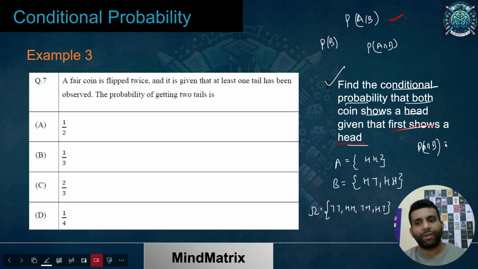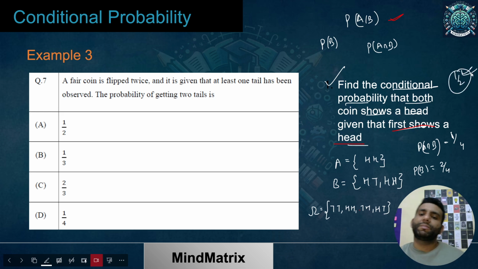So one event, one would be the size of the event, and what would be in the denominator? 4. What would be P of B? That is 2 by 4. And when we divide these, we get 1 by 2 using this method. Okay, I hope the idea is clear.